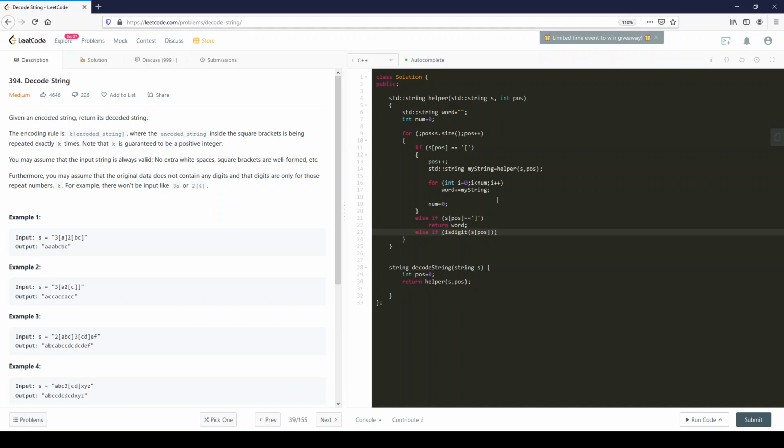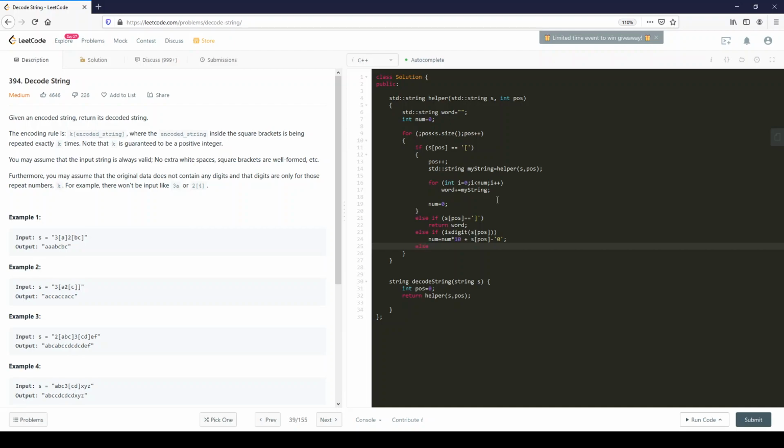So if this is true, then num equals num times 10 plus s at position minus the character 0. Okay, this is kind of a standard conversion to a digit. Now we could have used, let's see now, atoi, I believe. Or is that the contrary? I don't even remember now.